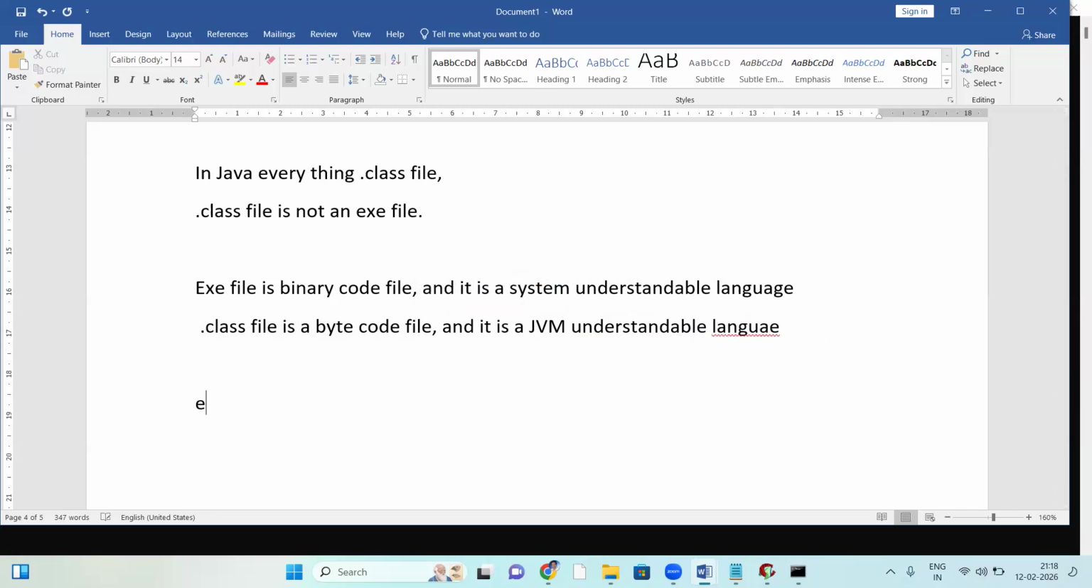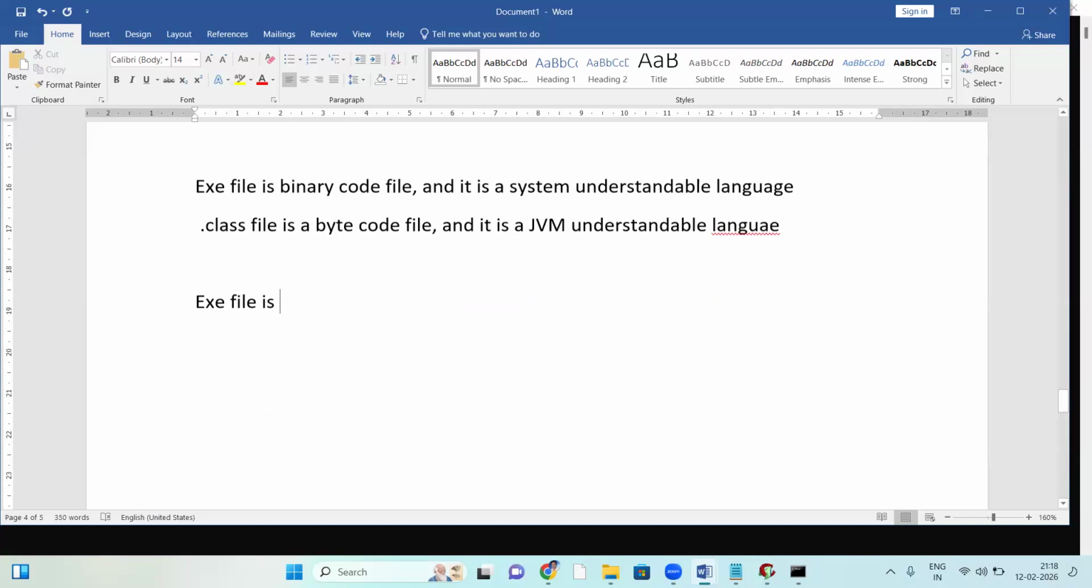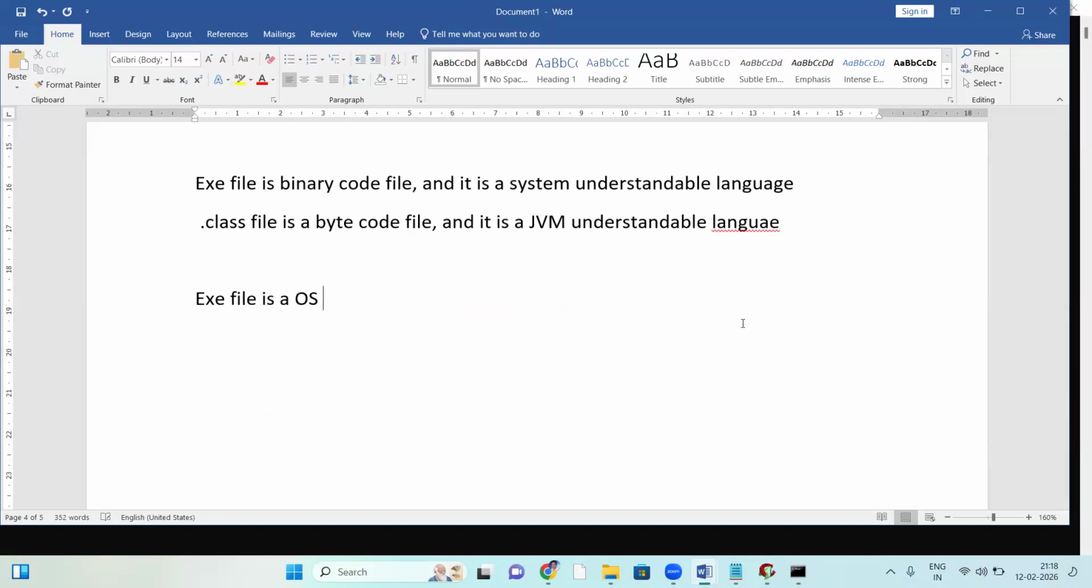One more thing: an exe file is platform dependent, or OS dependent. The reason I will explain next session. A .class file is independent of the OS. So the reasons I'll explain next session.